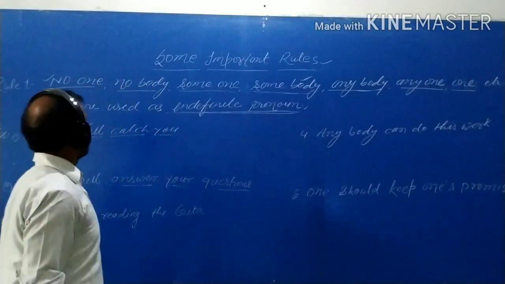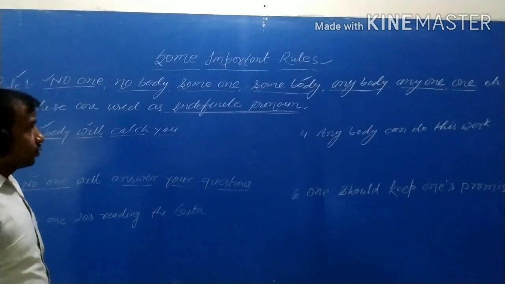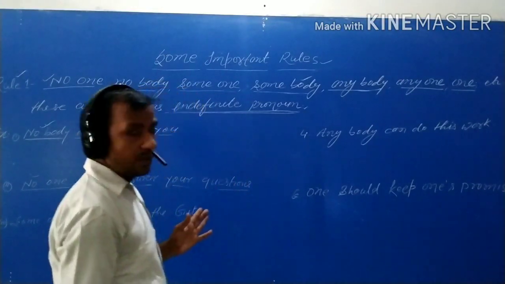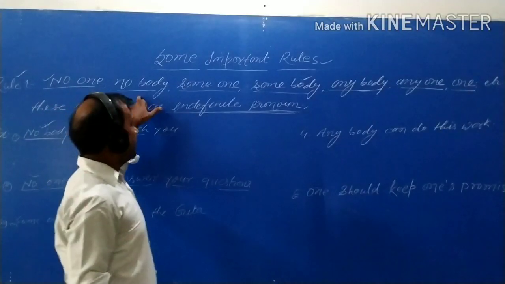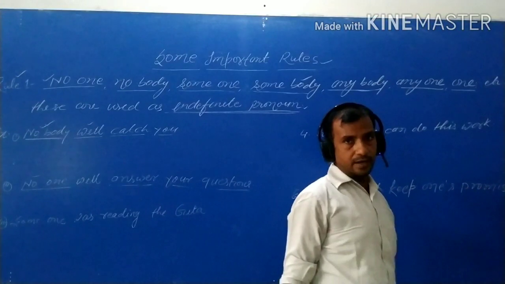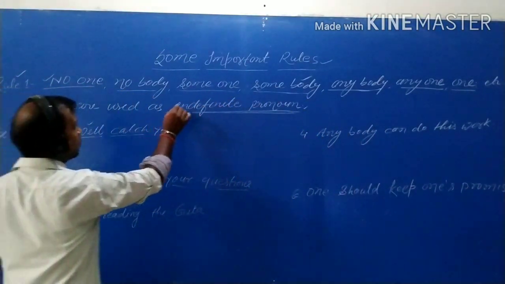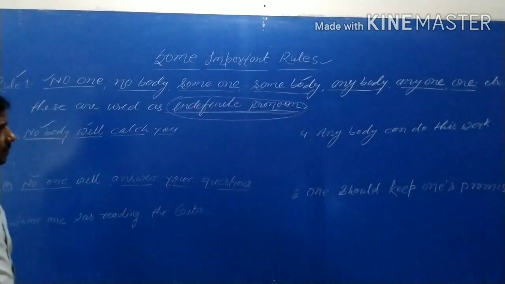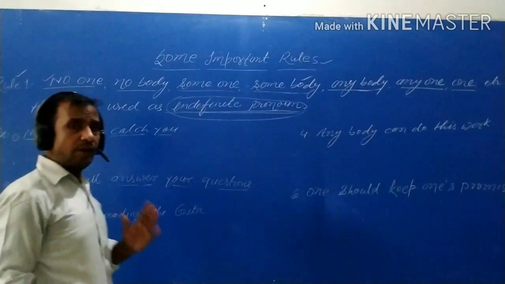So students, let's start with rule 1. Here are some important rules, so keep them in your mind and watch this video very carefully. No one, nobody, someone, somebody, anybody, anyone, and one: if these words are used as a subject, they are known as indefinite pronouns.